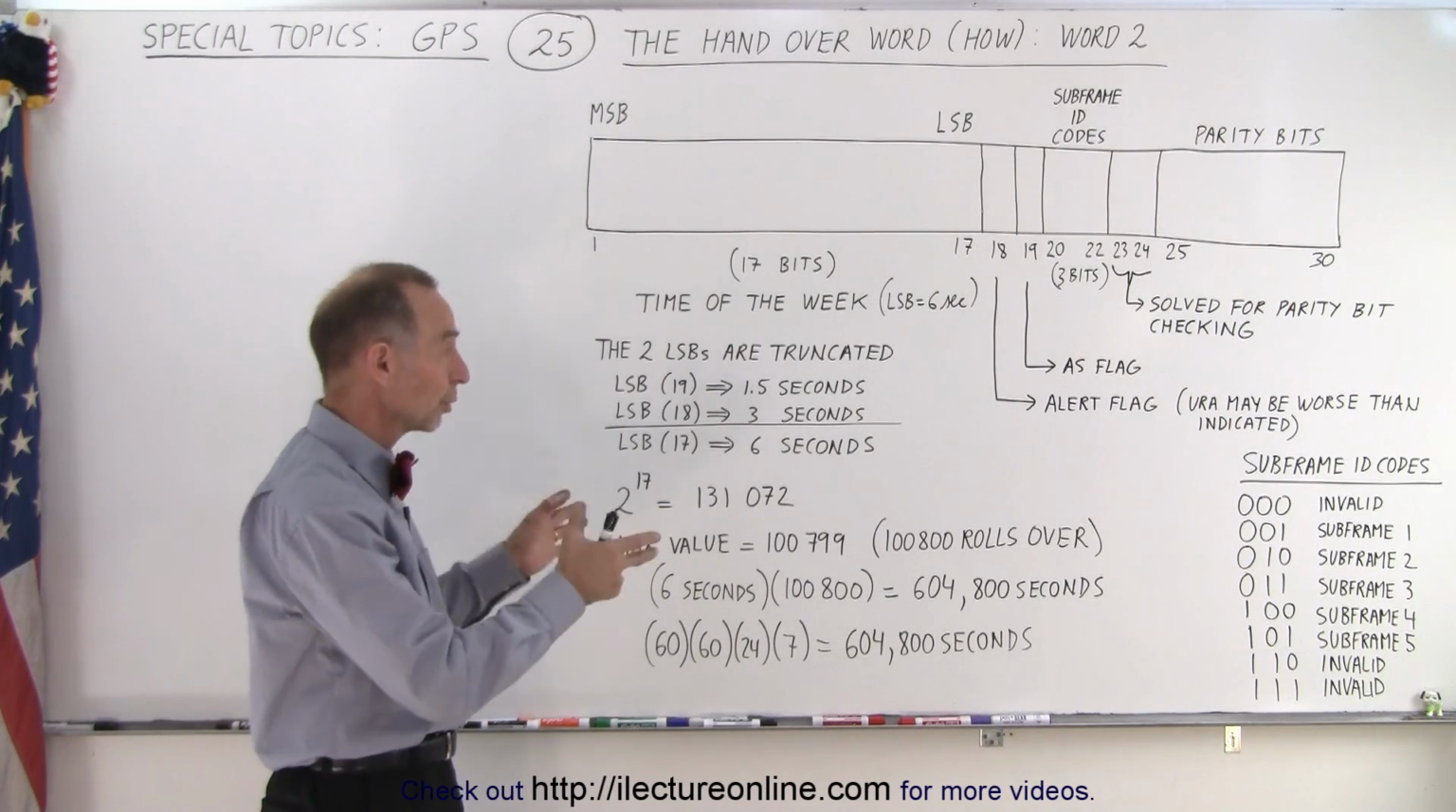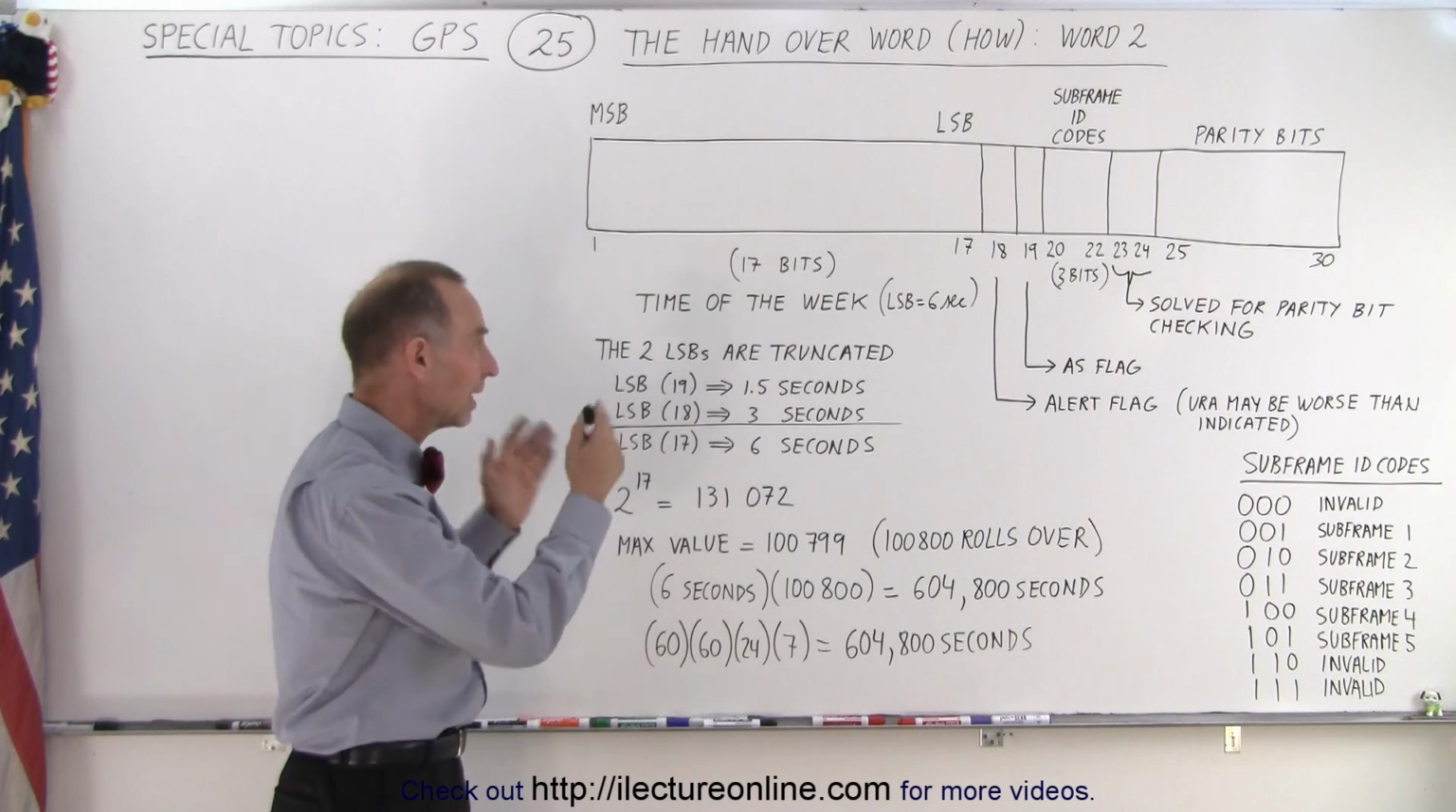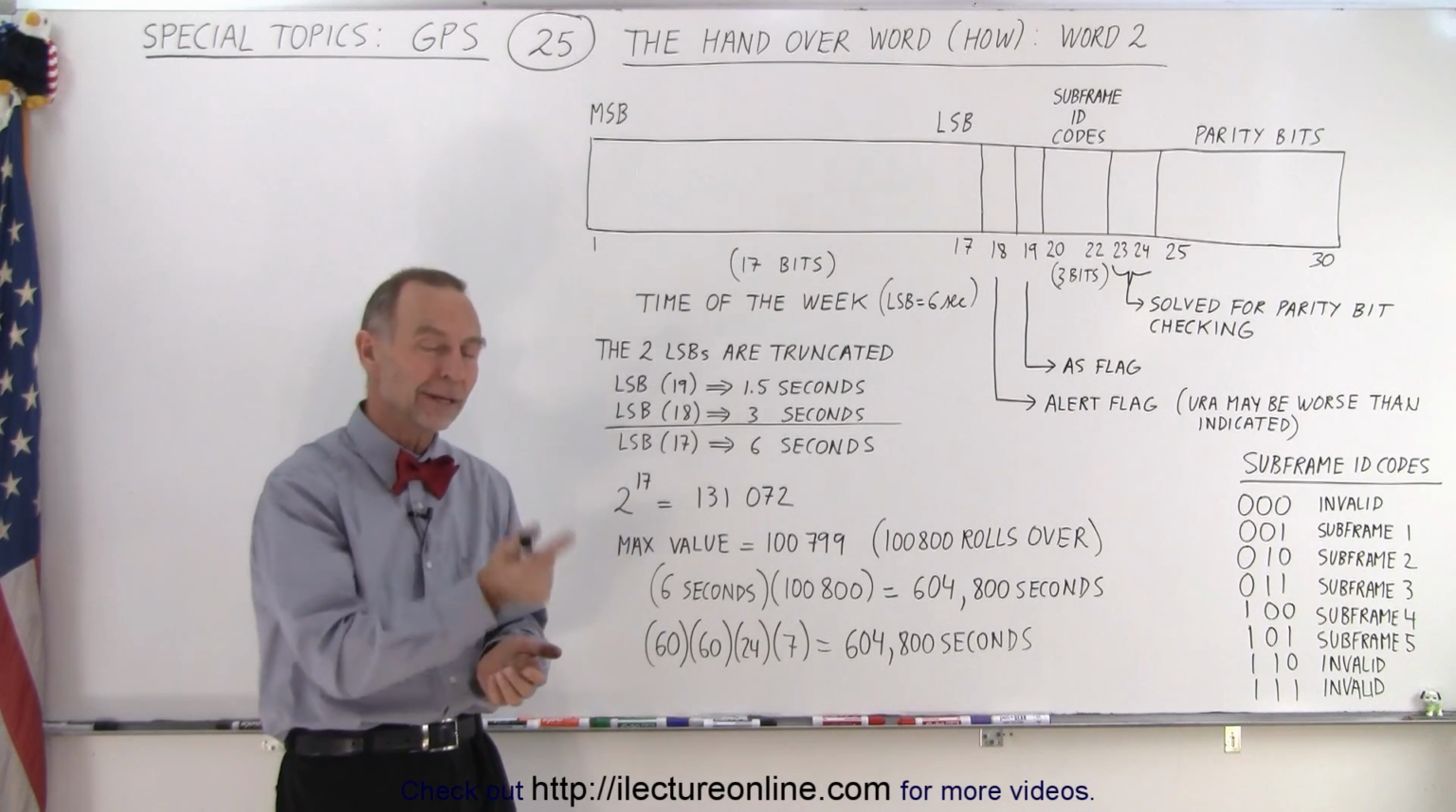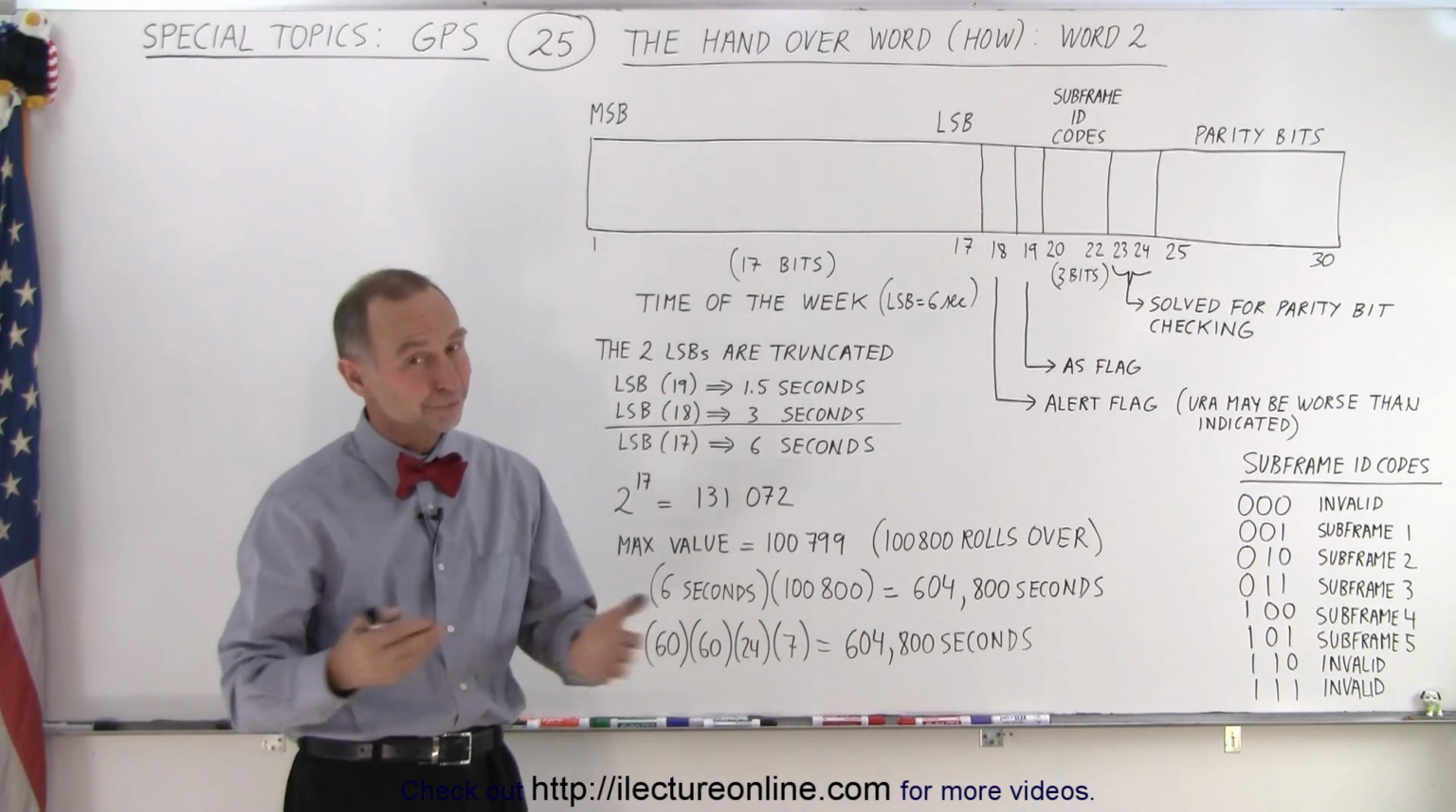So those word 1 and word 2 will occur every single time containing the data that we just explained in this video and the previous one. And that is how it's done.